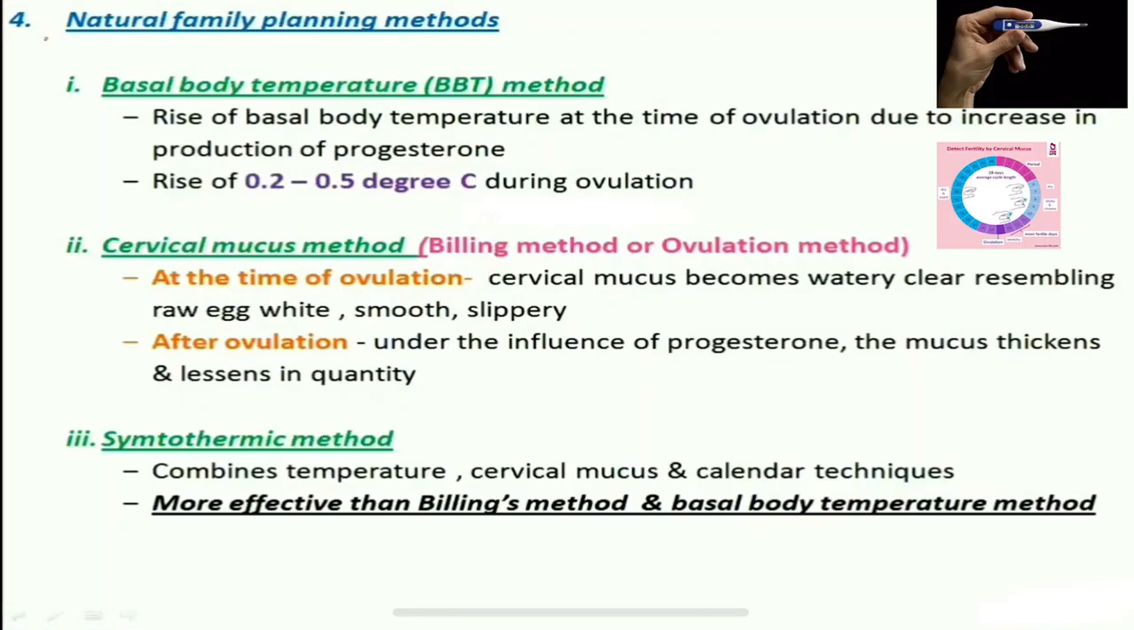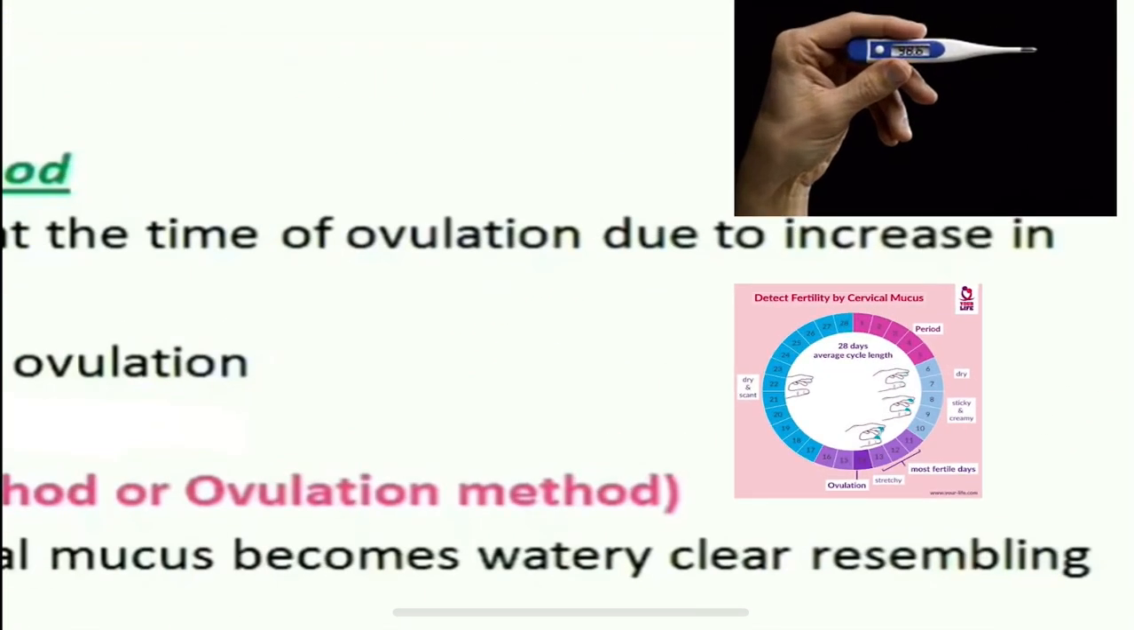Now let us see the natural family planning methods, starting with the basal body temperature method. The basal body temperature method depends upon the identification of a physiological event, the rise of the basal body temperature at the time of ovulation. At the time of ovulation, the basal body temperature increases because of the increased production of progesterone.